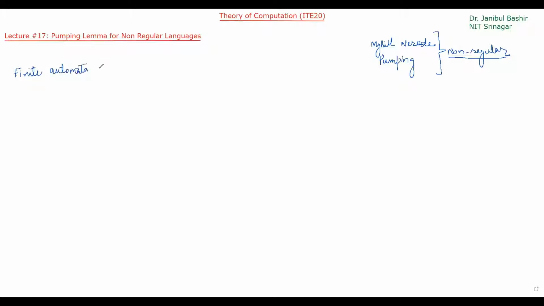And we know that every finite automata has some states. Let's say it has k states. So for example, this is my finite automata and it has k states. And let's say this is the final state and this is the initial state. So how many states are there in total? K states. So let's suppose on this particular automata, I give it a string with length k plus 1.